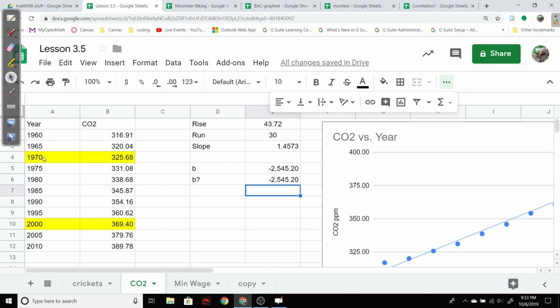Well, remember what the y-intercept is. The y-intercept goes when you hit the y-axis. That means I'm looking at the point 0, whatever b is. All right, so let's see. B, well, that's parts per million. 0 is the year. Year 0. Let's think, what does year 0 mean? Uh-oh, that was like 2,000 years ago.